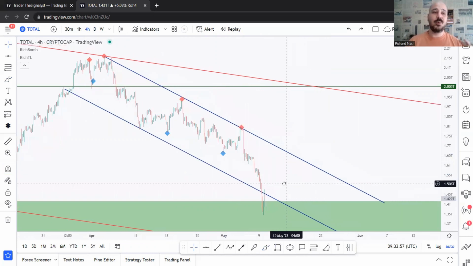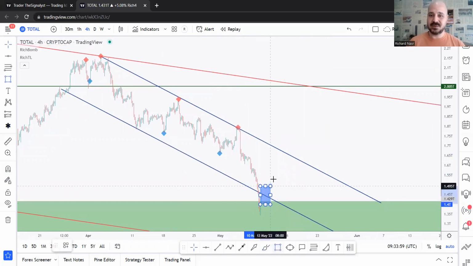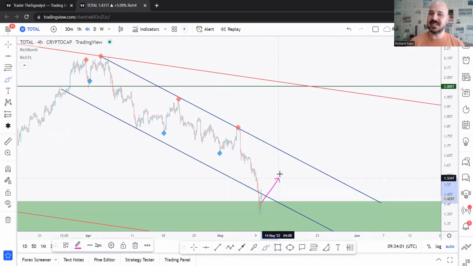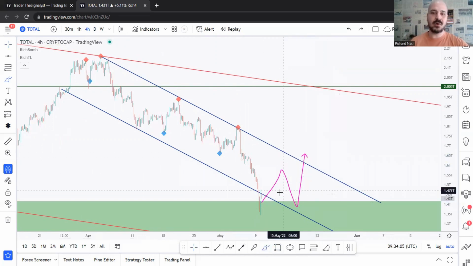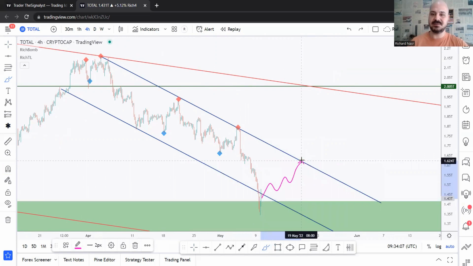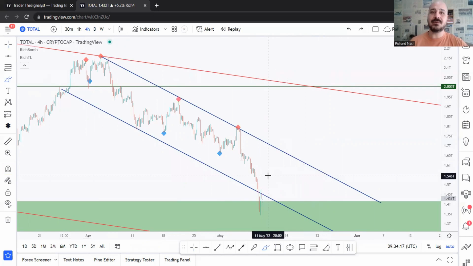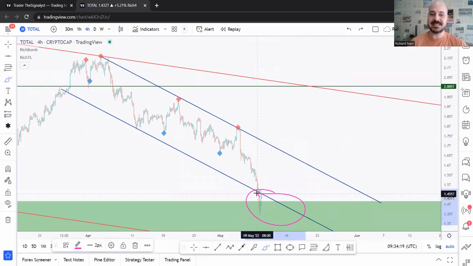So next, what we'll be waiting for on total is for the price to form a new swing high. For example, it might be here, and then we'll break it upward, or it might even be better if it is around the upper trend line. Then in this case, it would be breaking two things at the same time, the last high and the trend line, right? But we can't really know for now. We'll be monitoring price action here.